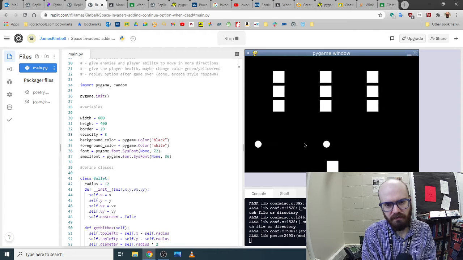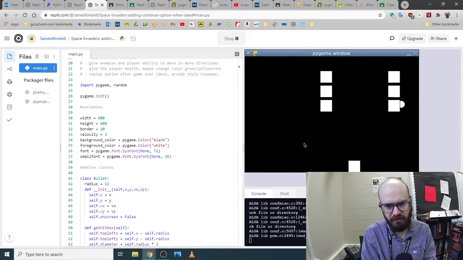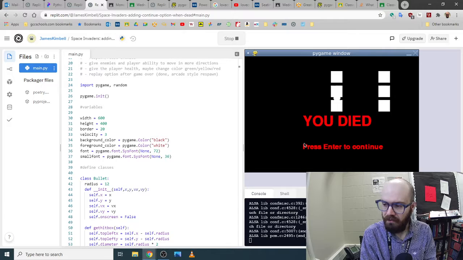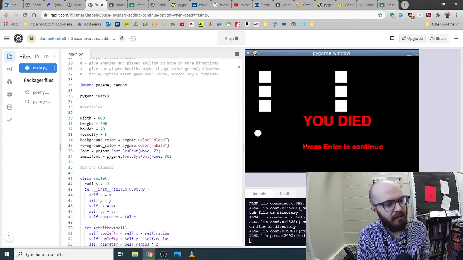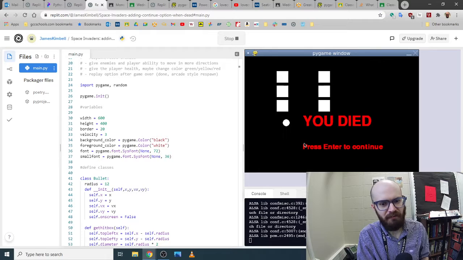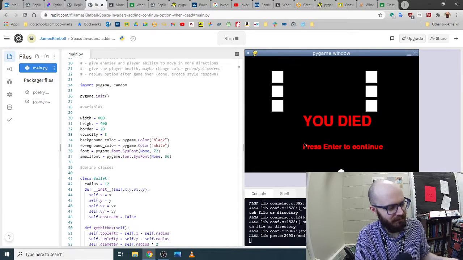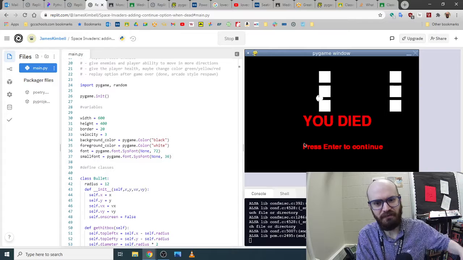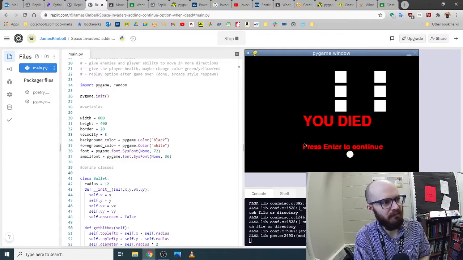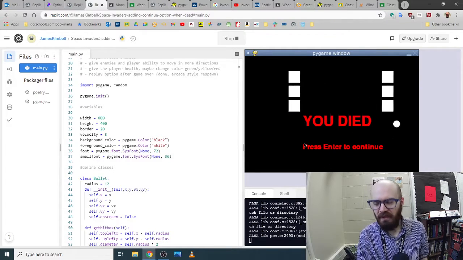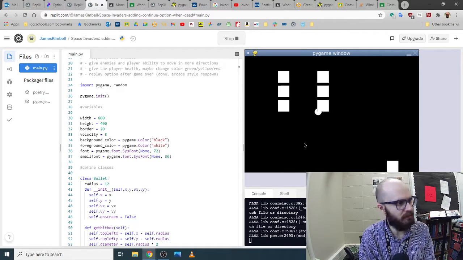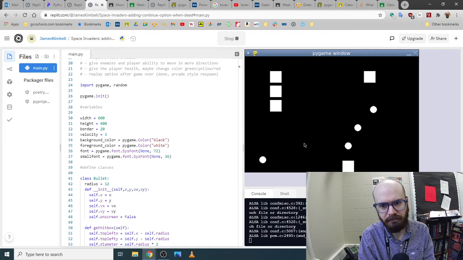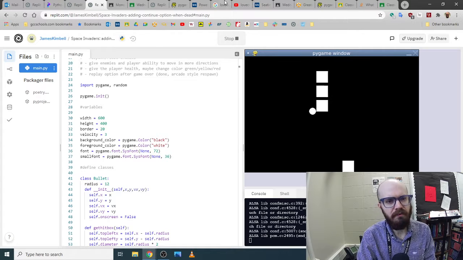So I'm shooting these enemies. You've seen this version before. I didn't add anything new today. When you get hit, it says you died, and I went with the black and red. You died, like the Dark Souls or Bloodborne thing, because I think it looks cool, but you could make it say something a little nicer, like game over. And this is press enter to continue, and when I do, boom, I respawn where I was, and I can keep going.